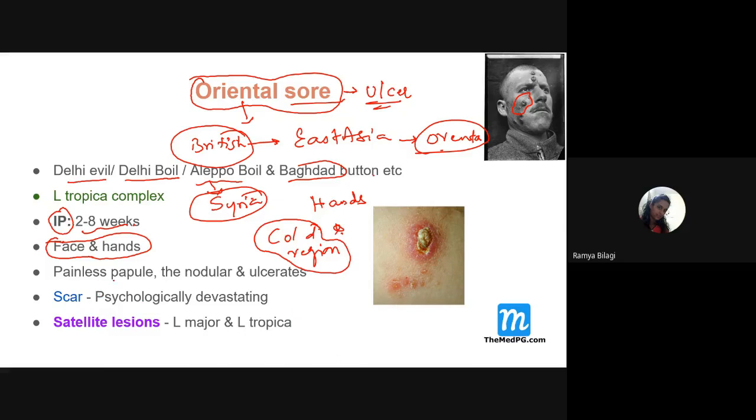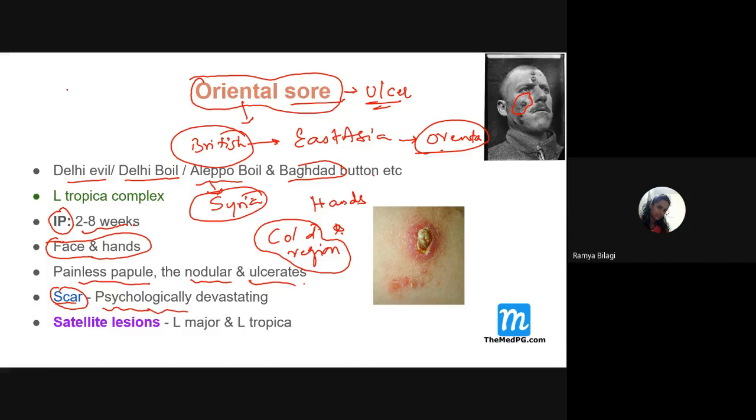And how do they appear? They appear as a painless papule or a nodule, and later they may ulcerate. Very important is that once they heal, they don't disappear like that. They lead to scarring. And this scarring literally disturbs the patient psychologically, and even after healing the patient may not regain confidence throughout their lifetime.